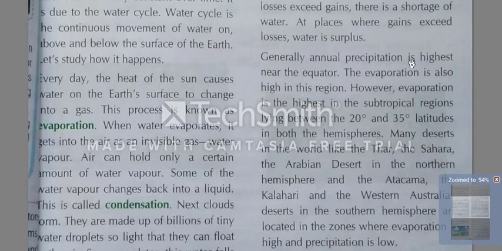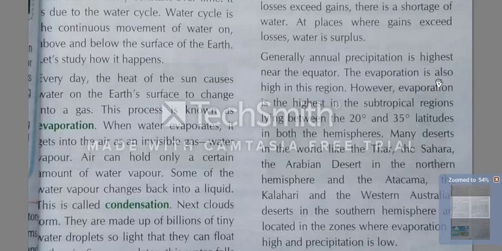Generally, annual precipitation is highest near the equator. There is an equator line which divides the Earth into two parts, and on the equator line the sunlight falls directly, and there is high precipitation.